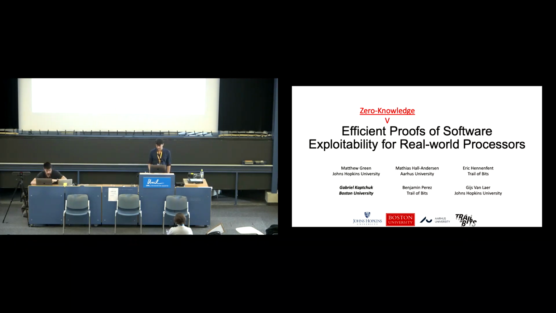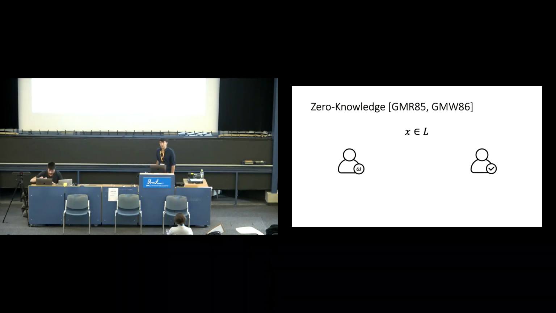So in case you haven't looked at zero knowledge for a while, let's just quickly remember what the notion means. So we have a prover and a verifier. And the idea here is that the two of them agree on some NP language and a particular instance of the language. And the goal of a zero knowledge proof is that they're going to engage in some kind of protocol such that the verifier is convinced that this instance is indeed a member of the language. And the whole point is that they're not going to learn anything besides membership in the language.